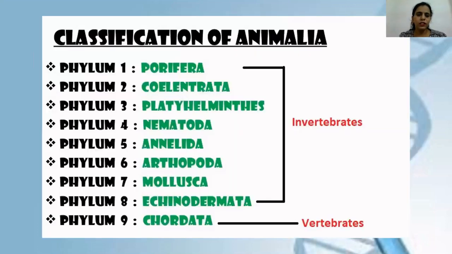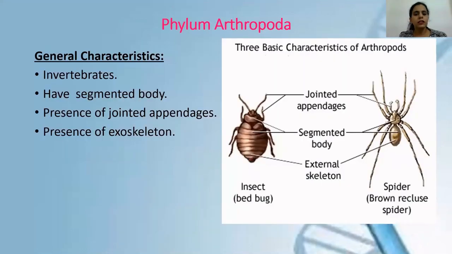Now out of these 9 phyla, as per your IGCSE syllabus, you only have to study phylum 6, that is Arthropoda, and phylum 9, Chordata. So we will focus on only these two phyla. Now we'll begin with phylum Arthropoda. We are already aware that phylum Arthropoda belongs to invertebrates.